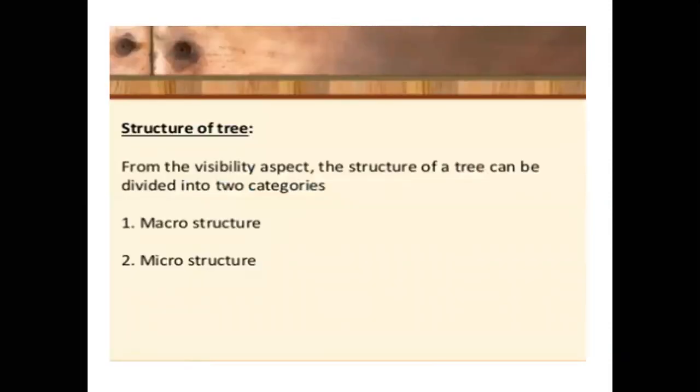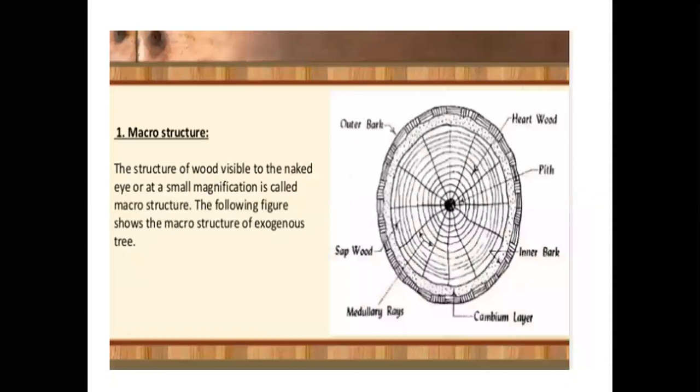Now the next is structure of trees. From the visibility aspect, the structure of trees can be divided into two categories. First is macrostructure and second is microstructure. So what is macrostructure? In our syllabus, only macrostructure is given. Microstructure is not given. The structure of wood visible to the naked eye or at a small magnification is called macrostructure. The following figure shows the macrostructure of exogenous trees, right?